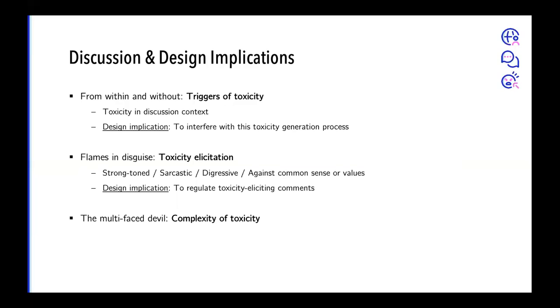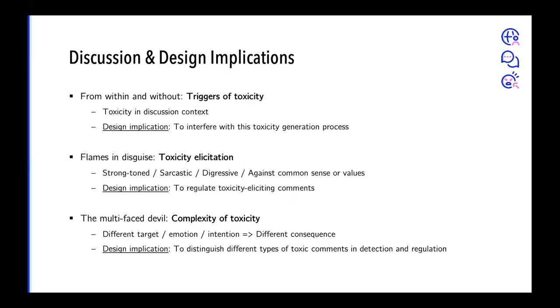And then we also found that toxicity seemed to be a very complex phenomenon in terms of it is supposed to be very offensive and kind of draws people away from the discussion, but it was also shown to have a positive effect on the volume and user evaluation of discussion. So we show with more concrete examples in our paper that toxicity might actually vary in target, emotion, and intention, and that will lead to different consequences. And thus, it is important to distinguish different types of toxic comments in both detection and regulation.